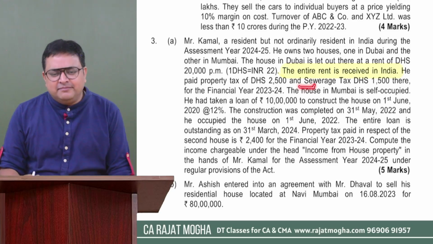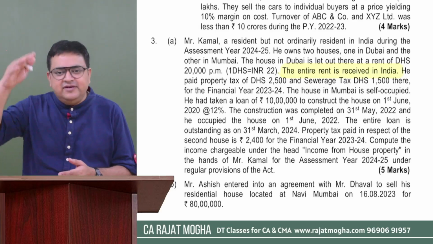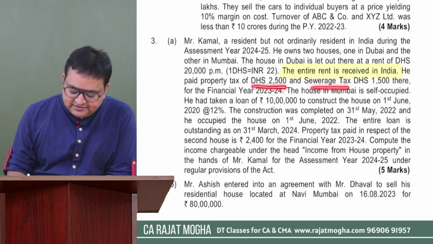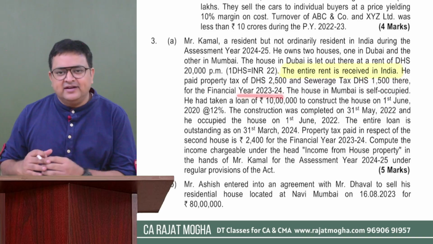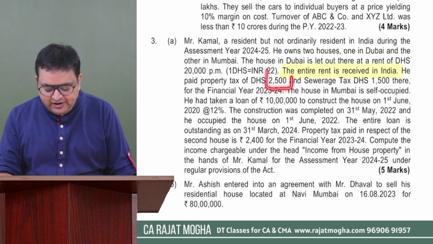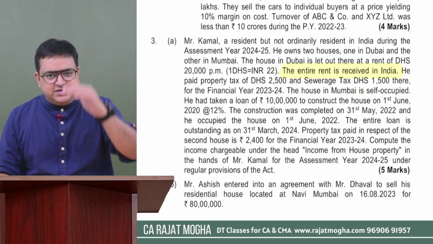That would be easy, because it will save your time, otherwise you will be keeping on converting at every stage. He paid property tax of DHS 2,500 and sewerage tax of DHS 1,500 for the financial year 23-24. So we understand these are municipal taxes, both of them are allowed. So how many dirhams are paid? 2,500 and 1,500. So that is 4,000 we can deduct from GAV.